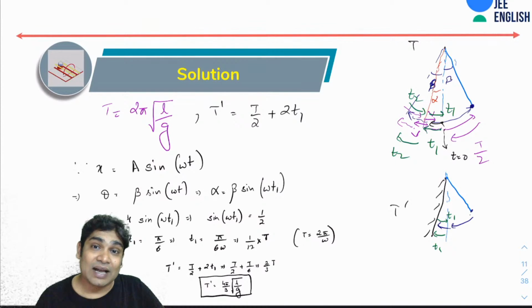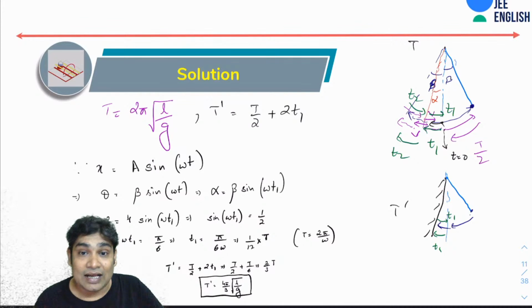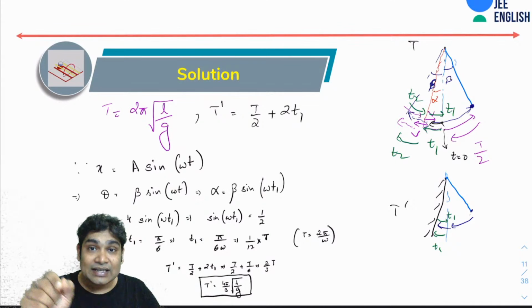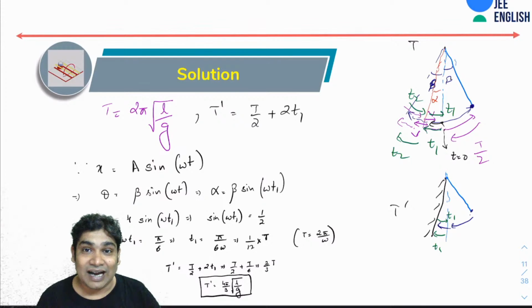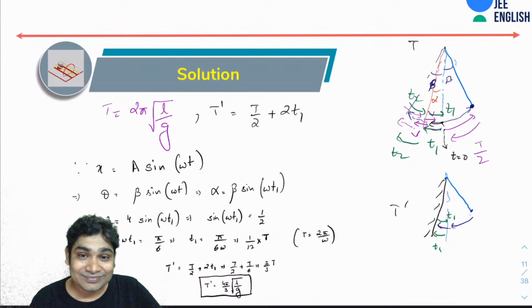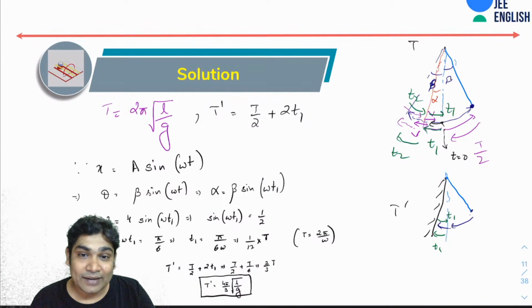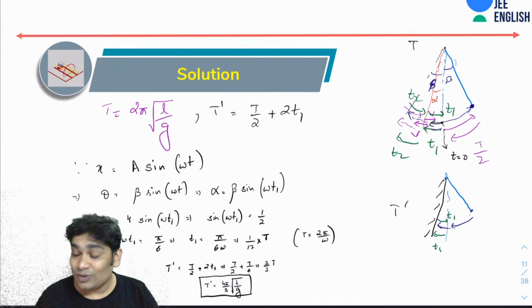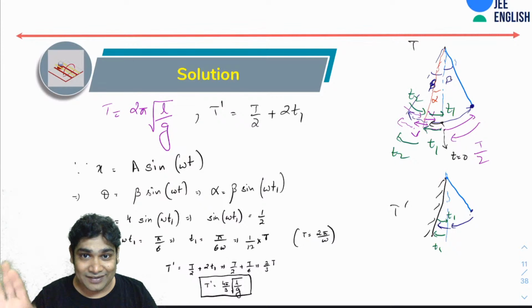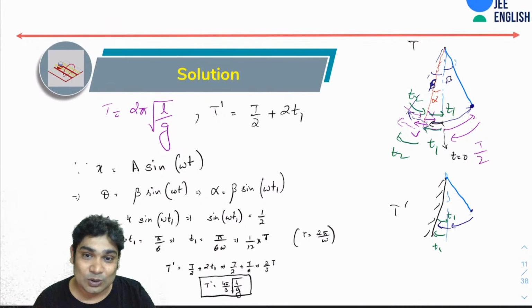Total time for a particular oscillation can be found, and depending on the restitution coefficient, as Vanshika has rightly pointed out, there will come a point when the angular deflection will become less than 2 degrees. In that case, it will continue oscillating with that, and finally the time period would be 2 pi root L by g only. So after some time, it would just oscillate with 2 pi root L by g whenever the amplitude becomes less than 2 degrees. Okay. But you can calculate the time of any X oscillations also.